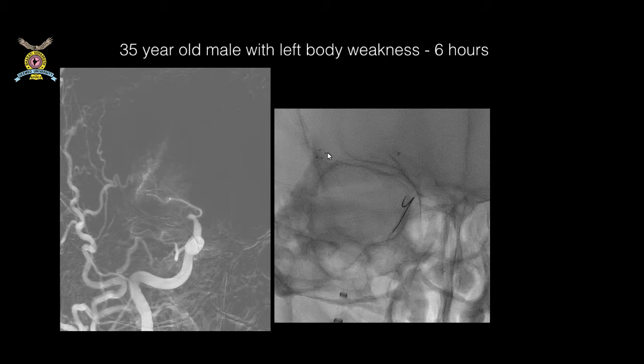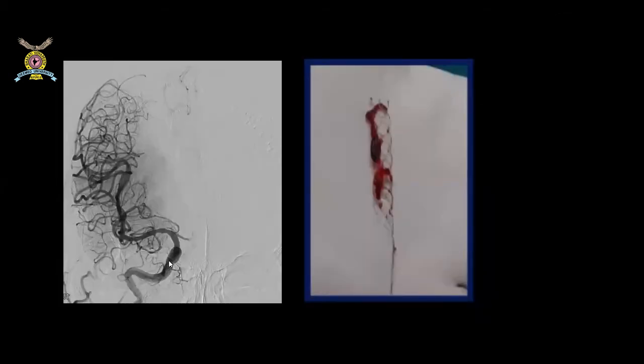We have placed the stent. These are the markers of the stent. And this is after opening of the blood vessel. Now we can see the entire extent of the blood vessel which is supplying the brain. And this is the clot which has come with the stent. This is the stent. We place a stent, it opens the blood supply as well as helps in capturing the clot. These small windows which we know as the cells, the function of these cells is to capture the clot in between them.